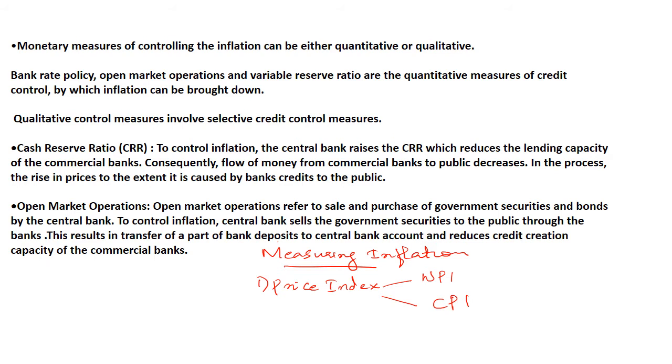Now, how can you measure inflation? Inflation can be measured on the basis of a price index.